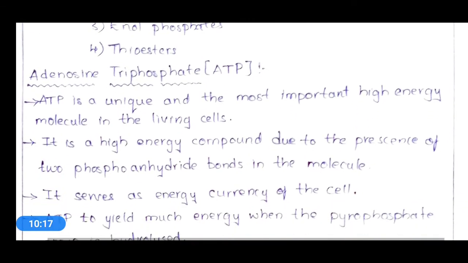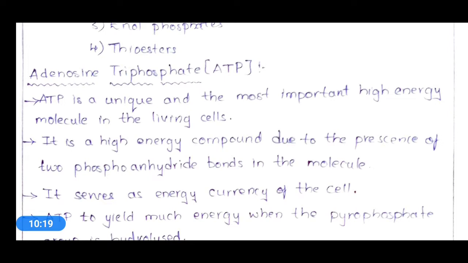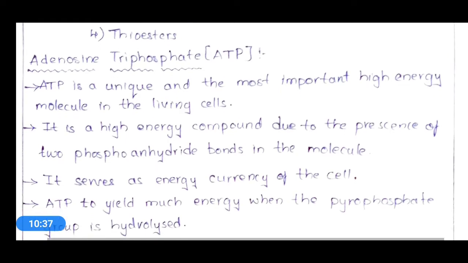Now let's see examples of these high energy compounds. First and foremost, a very important example is adenosine triphosphate, that is ATP. We simply call it ATP.